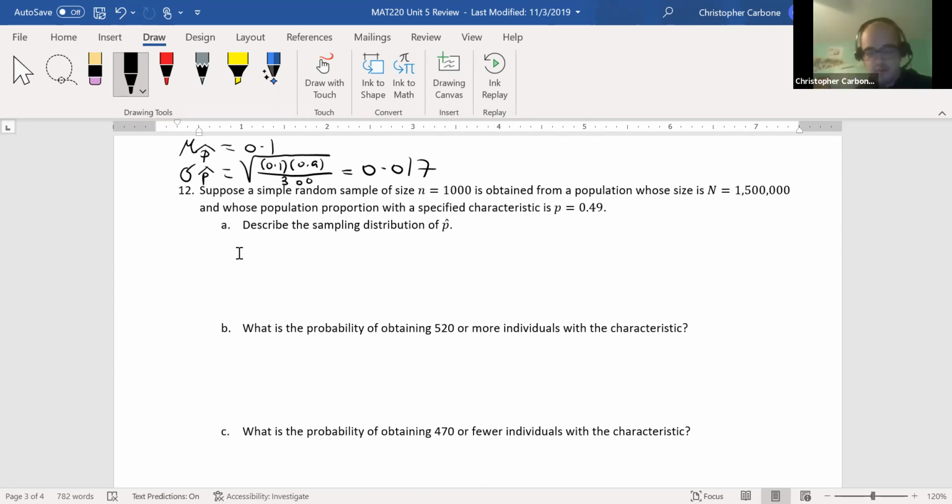So for this, we are going to do 1,000 times 0.49 times 1 minus 0.49, 0.51. This is about 249.9. So the shape is going to be approximately normal.